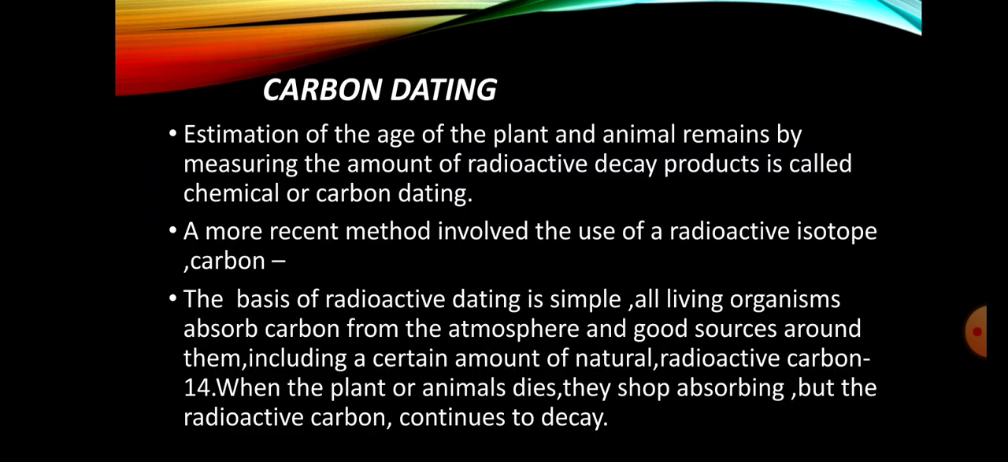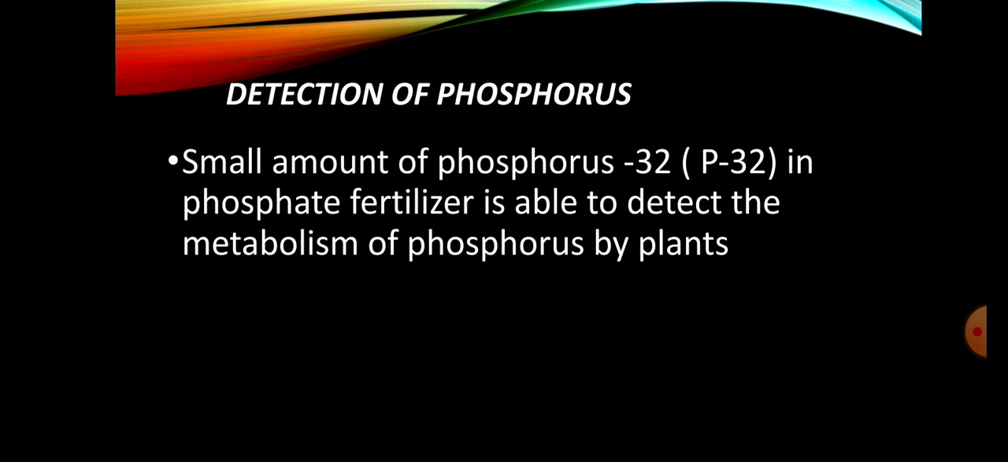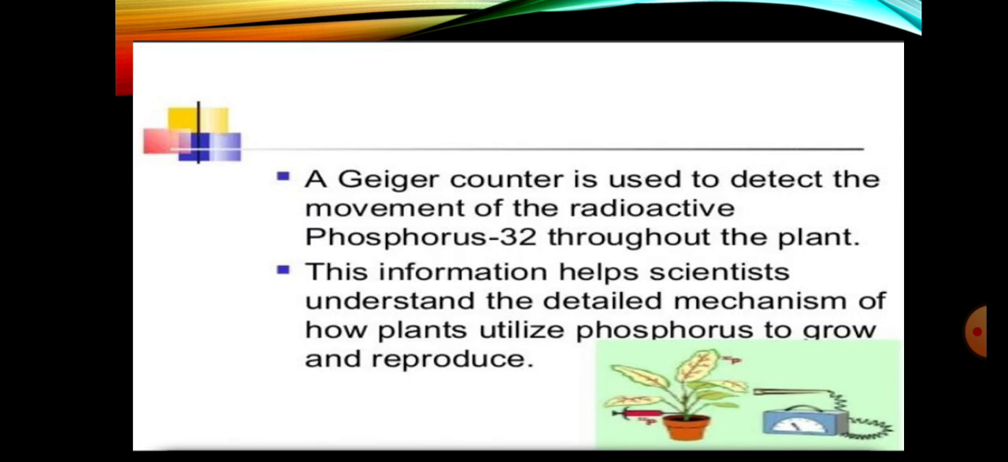Then we have the detection of phosphorus. A small amount of phosphorus 32 in phosphate fertilizer is able to detect the metabolism of phosphorus by plants. A Geiger counter is used to detect the movement of the radioactive phosphorus 32 throughout the plant. This information helps scientists to understand the detailed mechanism of how plants utilize phosphorus to grow and reproduce.